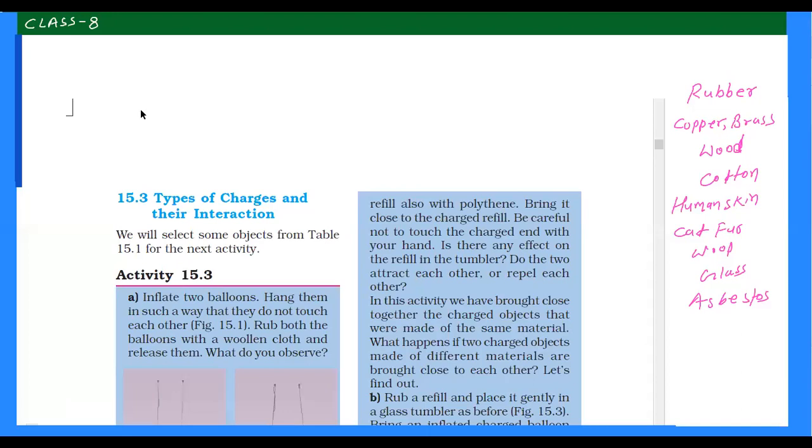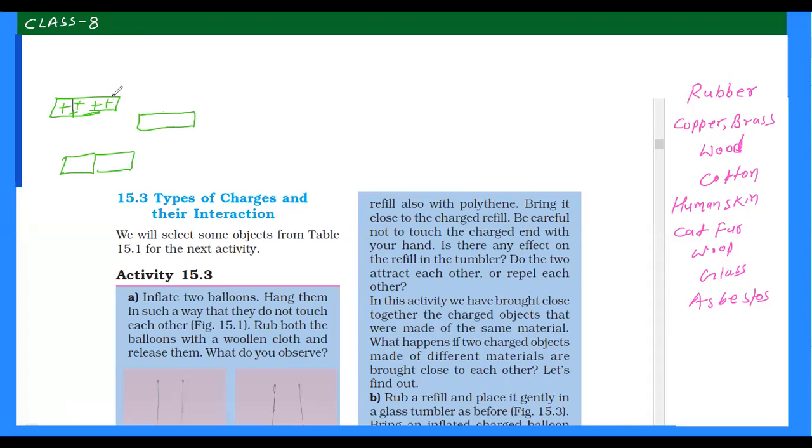In charging by conduction, you have to make contact between a charged body and an uncharged body. Suppose this is a charged body having positive charge, and you bring an uncharged, that is neutral, conductor in contact with this charged one. Then both will get positive charge.